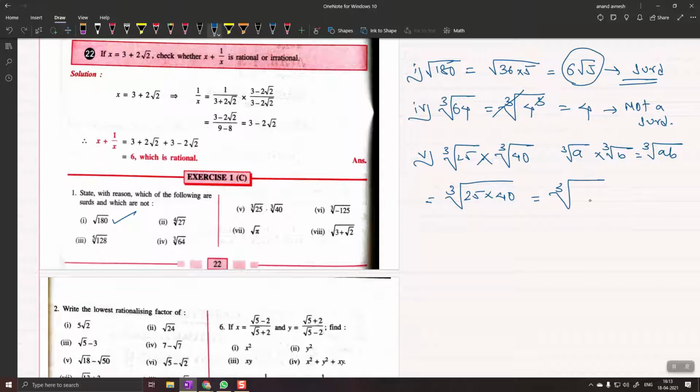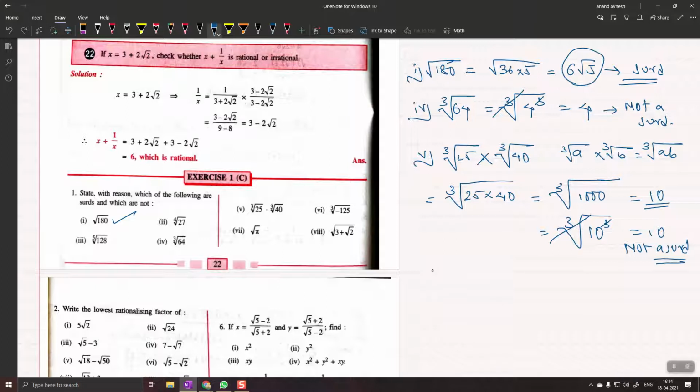25 times 4 is 100 and one more 0, so it is 1000. Cube root of 1000 is nothing but 10. Right? If you don't know this, you can write it as cube root of 10 cubed, and then the cube and cube root cancel and you get 10. This is a rational number, so it is not a surd. So always simplify and then tell whether it is a surd or not.